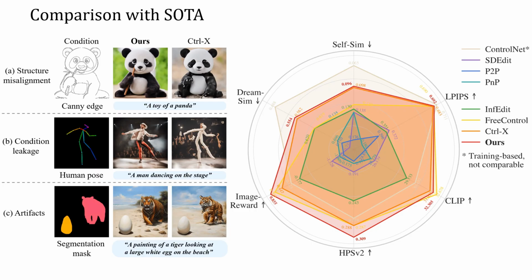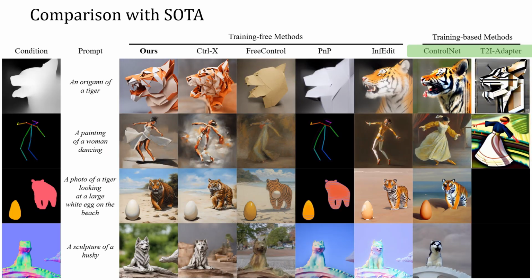As shown in the figure, training-based methods only support limited types of conditions, and often fail to adhere to the text prompt. Among training-free methods, guidance-based approaches, such as FreeControl, often produce blurry and dim results with limited structure alignment. Feature injection-based pipelines, such as Control-X and PNP, are prone to condition leakage, producing outputs that closely resemble the condition image. These methods also often suffer from structure misalignment and artifacts.